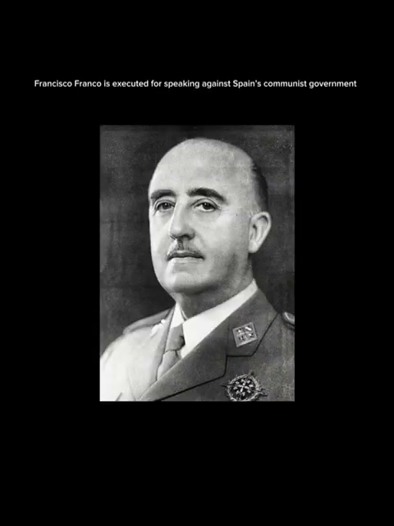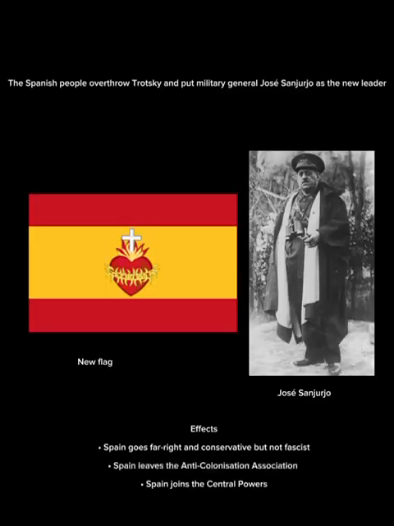Francisco Franco is executed for speaking against Spain's communist government. The Spanish people see this as a violation of free speech and an act of tyranny. The Conservatives win the Nicaraguan Civil War. A new British flag is created. The Spanish people overthrow Trotsky and put military general José Sanjurjo as the new leader.